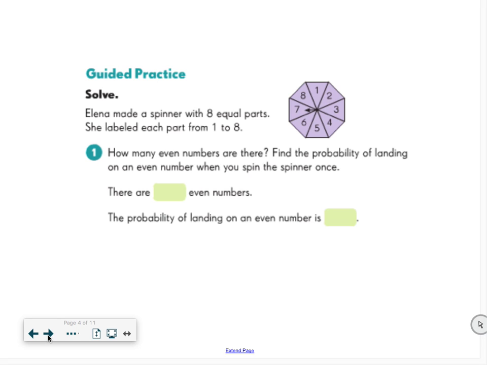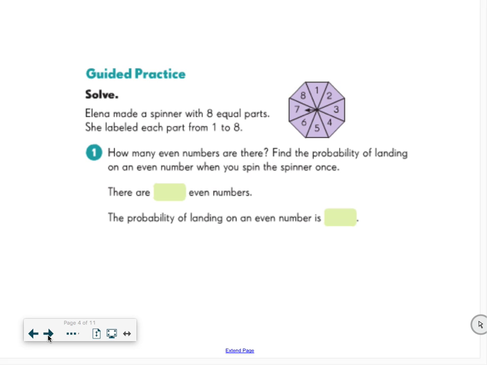Okay, now we have this spinner. This is out of 8. So automatically, I'm realizing my denominator has changed because I have 8 chances of getting something. Each part is labeled 1 to 8. So I have a 1/8 chance of getting each number because there's 1 out of 8 numbers.